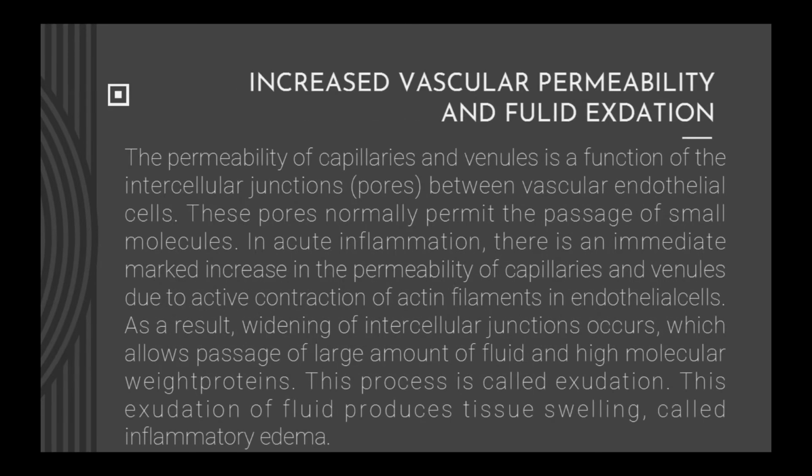Increased vascular permeability and fluid exudation. The permeability of capillaries and venules is a function of the intercellular junctions between vascular endothelial cells. These pores normally permit the passage of small molecules. In acute inflammation, there is an immediate marked increase in the permeability of capillaries and venules due to the active contraction of actin filaments in endothelial cells. As a result, widening of intercellular junctions occurs, which allows passage of a large amount of fluid and high molecular weight proteins. This process is called exudation. This exudation of fluid produces tissue swelling, called inflammatory edema.